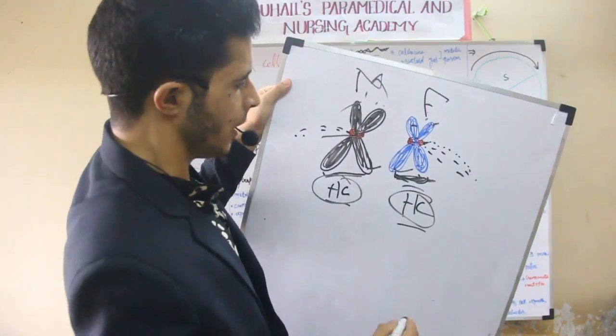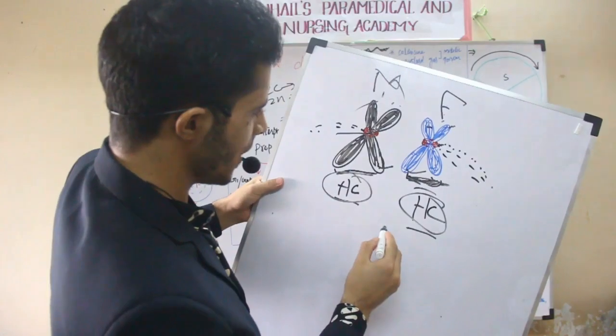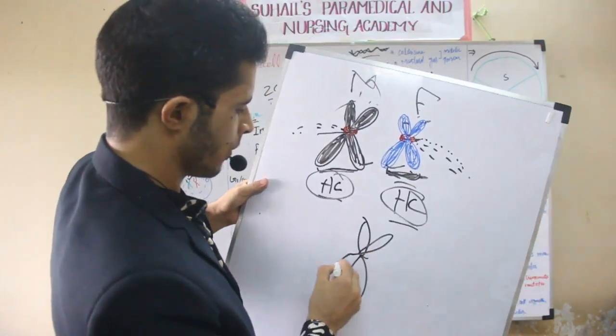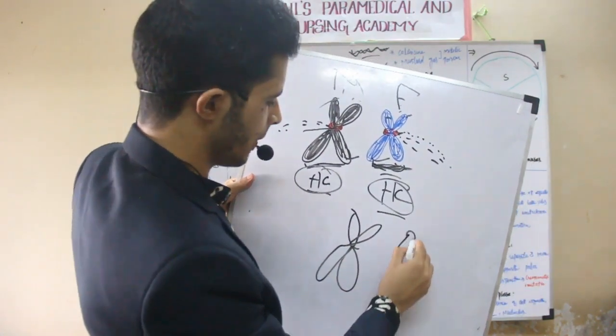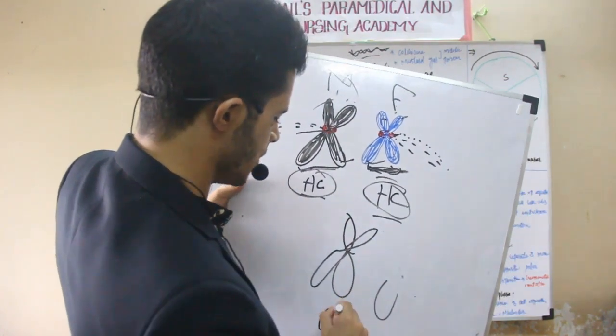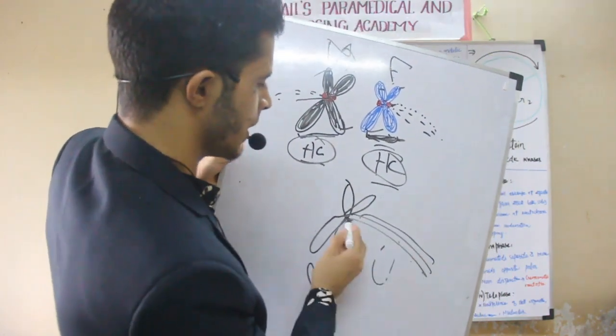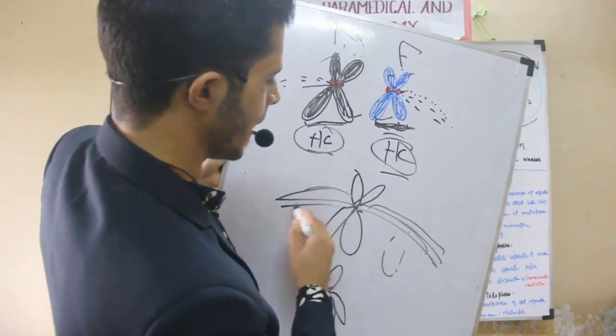But in the case of metaphase in mitosis, what will happen? They will arrange in this way. In the case of mitosis, they will arrange here, so spindle fibers will attach on both sides.